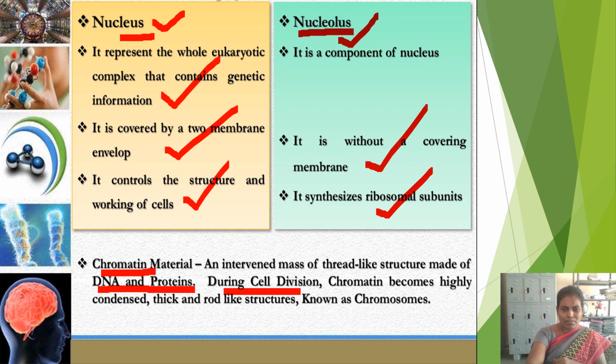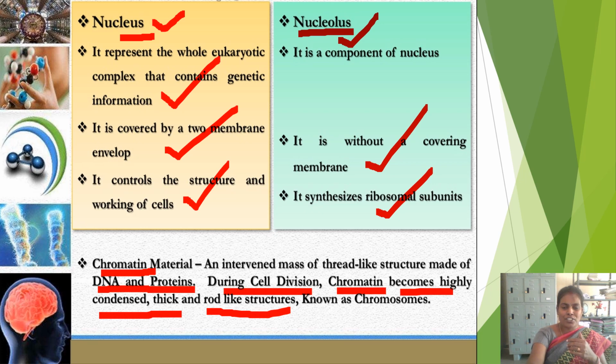During cell division, whenever the cell is about to divide, this chromatin substance, that means thread-like structures, becomes highly condensed and very thick, and they appear as rod-like structures. Up to now I have been saying that thread-like structures are called chromatin. But at the stage of cell division, these thread-like structures become very condensed and thick and appear as rod-like structures.